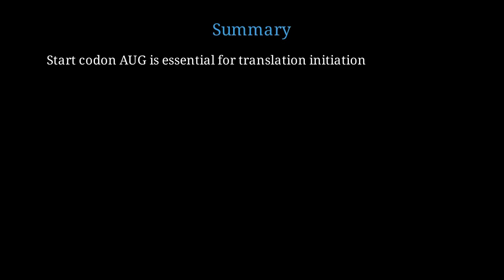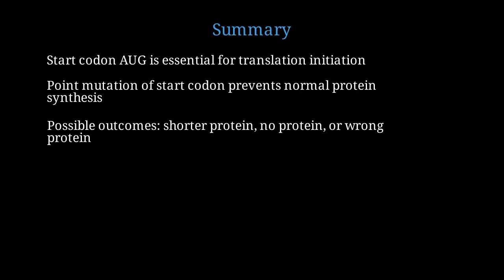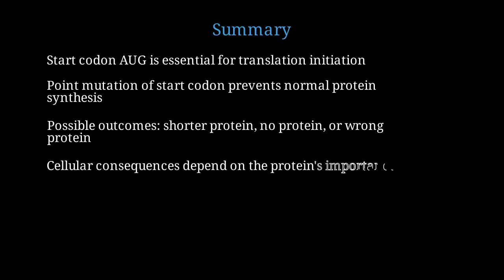Let's summarize what happens when the start codon is mutated. The AUG start codon is absolutely essential for the ribosome to know where to begin translation. A point mutation changing the start codon prevents normal protein synthesis from occurring. The result can be a shorter protein, no protein at all, or a completely wrong protein. The cellular consequences vary based on how important the affected protein is for cell function.